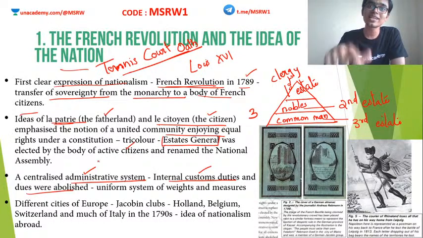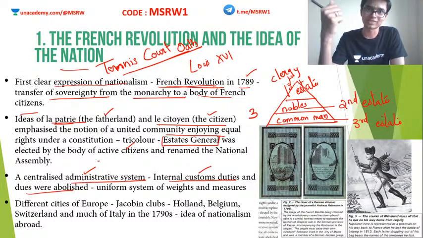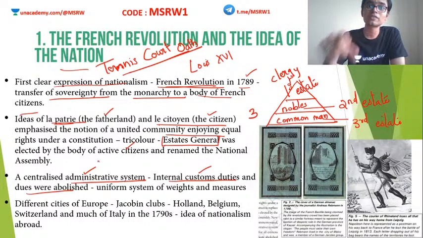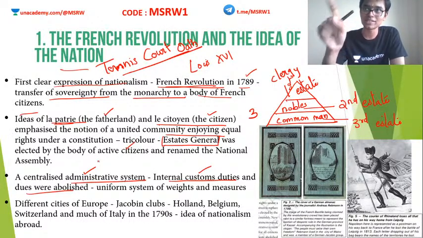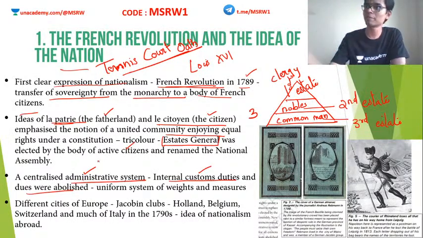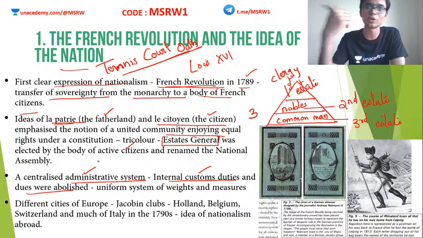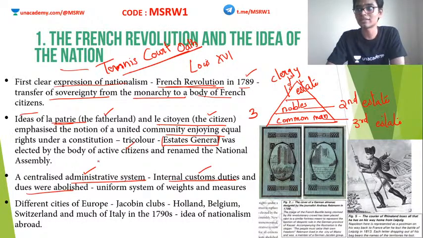Okay, but at the same time, the other monarchs in Europe, the king of Austria, the king of the Habsburg Empire, the king of Germany, these people were afraid. Why? Because if in France the French king can be overthrown, then they are also in trouble in their country. One day their people will protest against them and they will be overthrown. Clear? So this French Revolution actually inspired various other revolutions across Europe. So it all began in France.